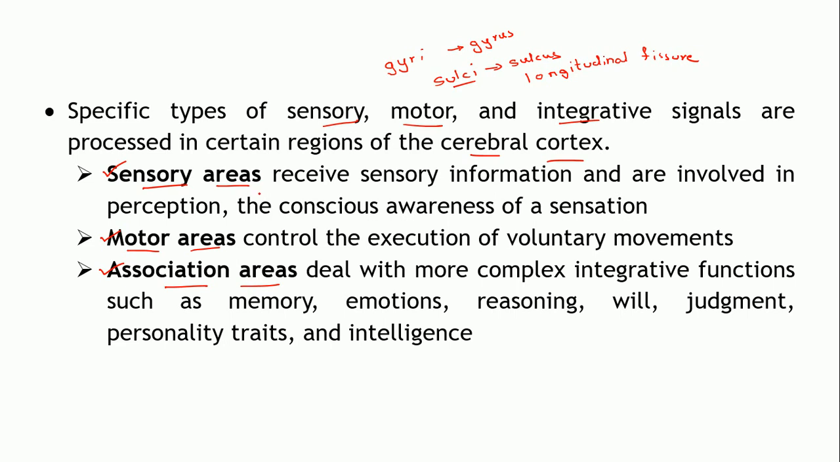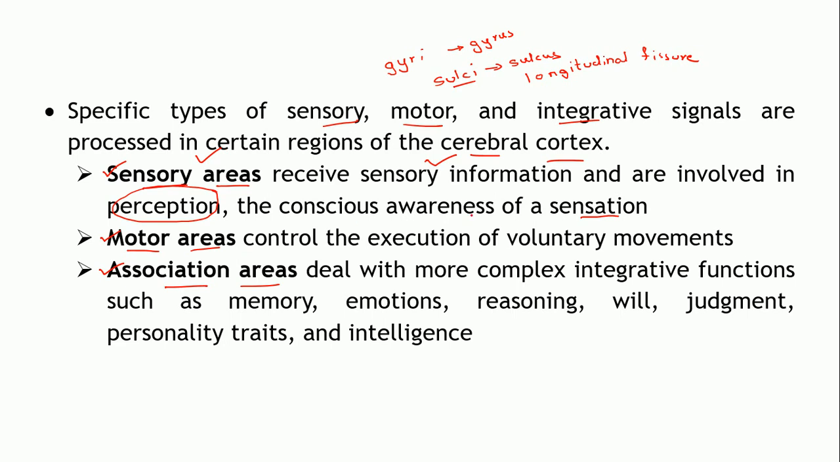Sensory areas receive the sensory information, so these areas are mainly involved in perception. Now what is perception? It is the conscious awareness of a particular sensation. You perceive something, that is, you come to know that something is happening. That's because of this sensory area. It interprets that some changes are going on, maybe within the body or external to the body.